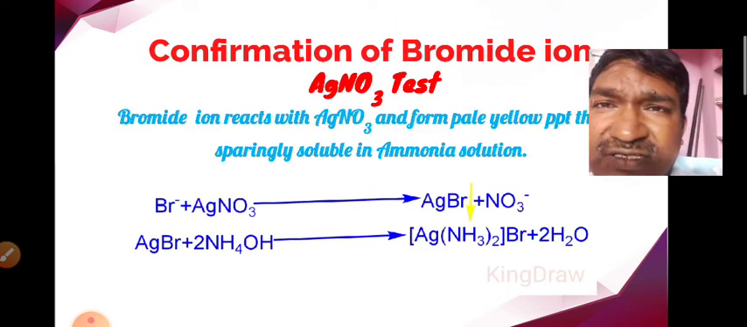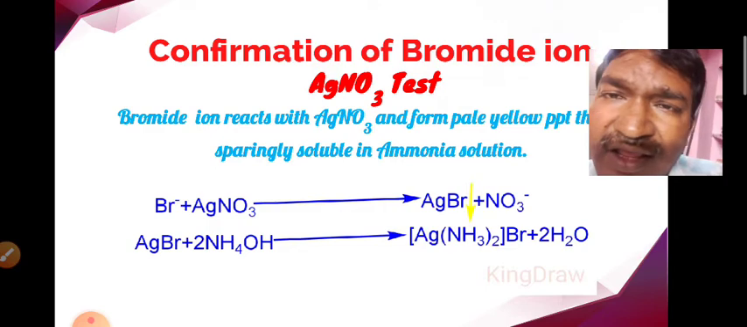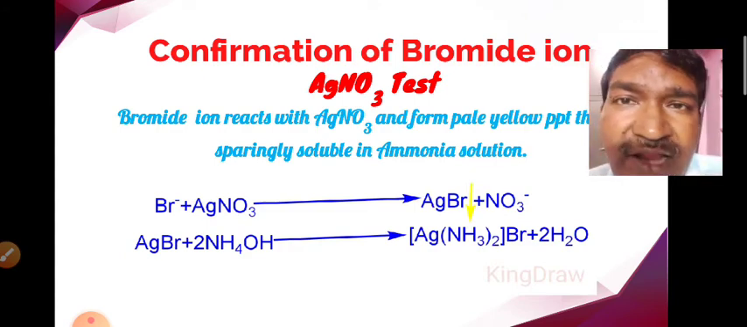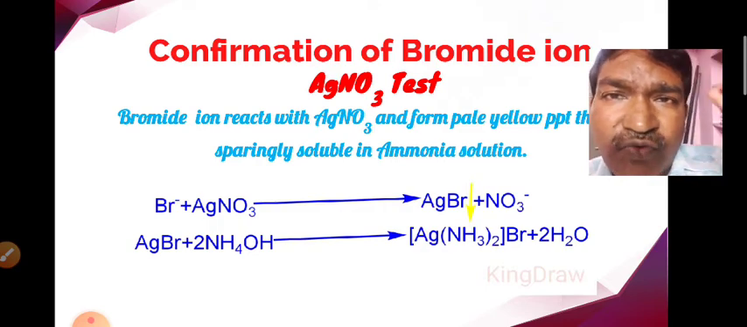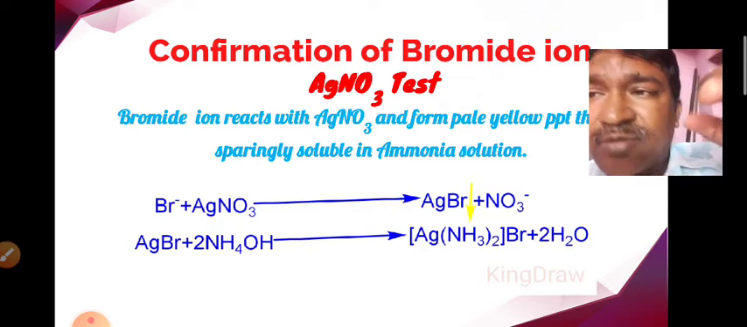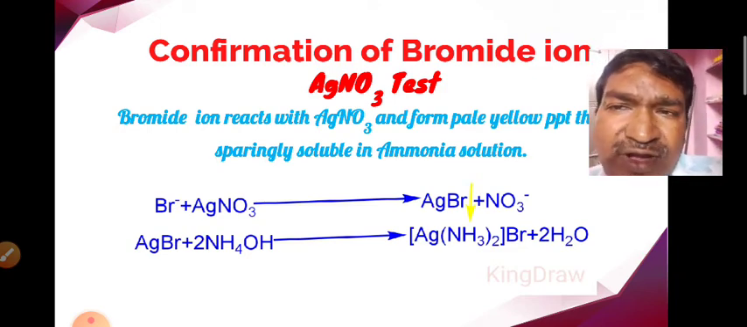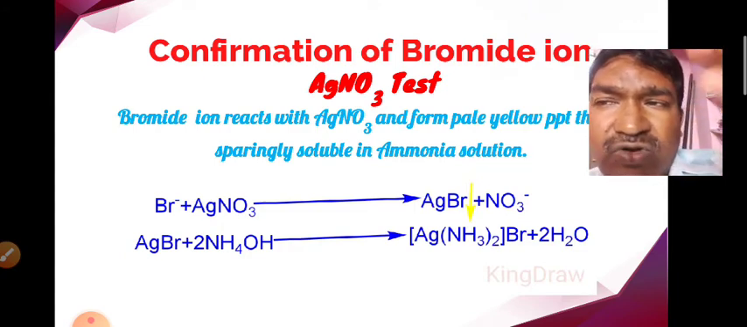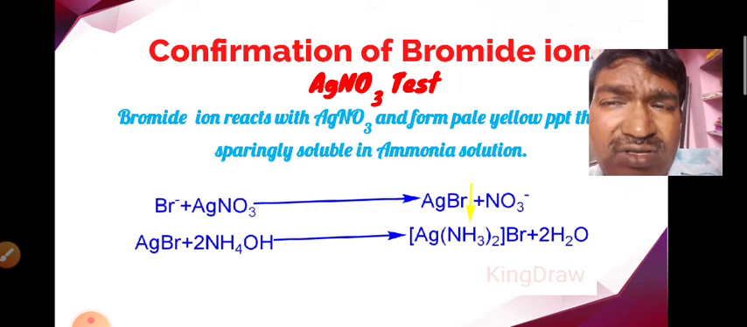The confirmation tests are very much similar to the confirmation of the chloride ion. Here also we use the silver nitrate, but here we get the pale white precipitate, light color white PPT. Whereas the silver chloride is pure white, here we get the light white color precipitate. This light white color precipitate is silver bromide, and it does not dissolve completely in the ammonia solution. Whereas the silver chloride completely dissolves and we get a clear solution. Here we don't get a clear solution, as silver bromide does not dissolve completely.